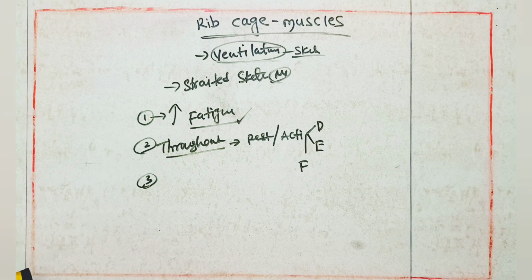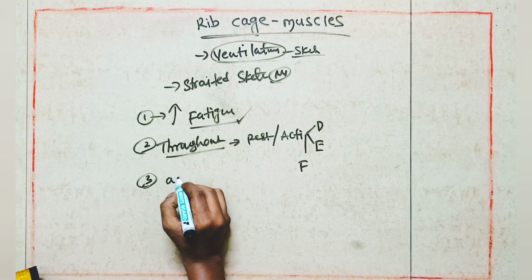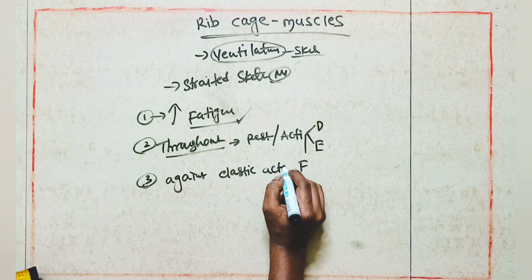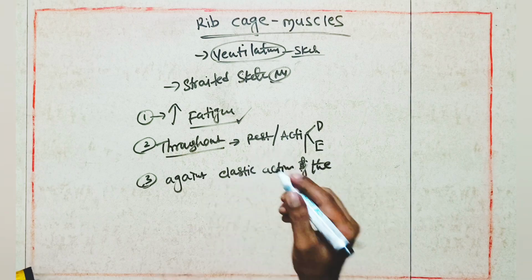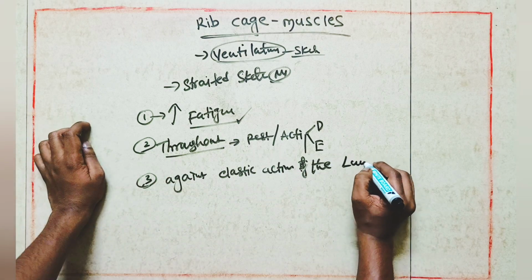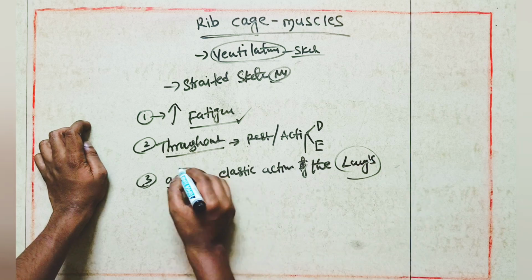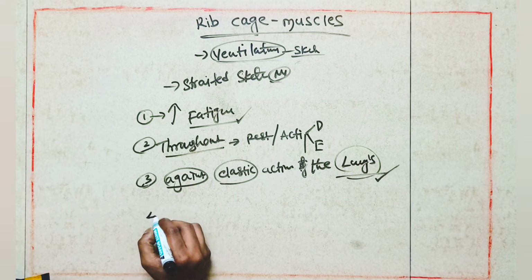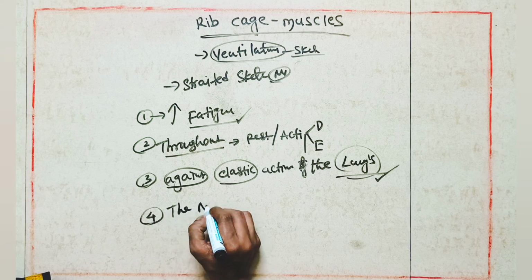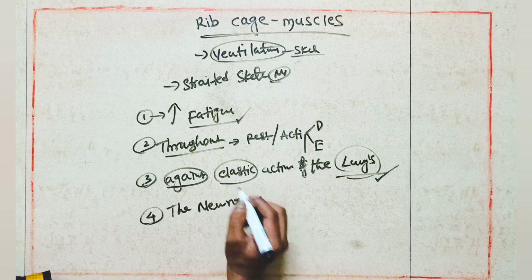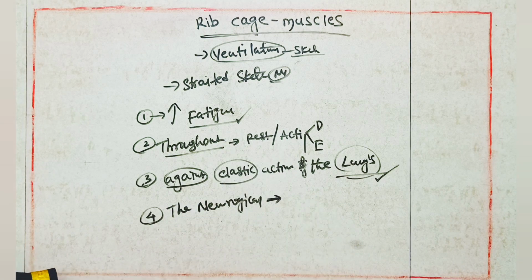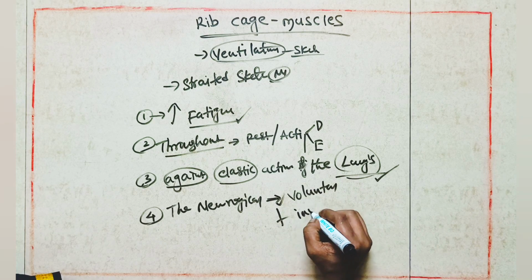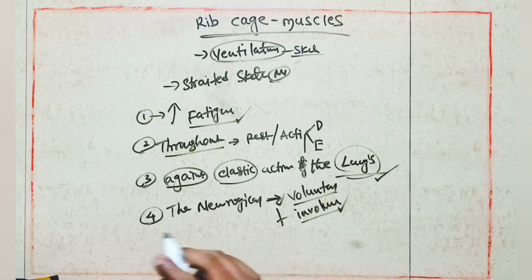And third point, these muscles will work against the elastic property or function of the lungs. So these muscles are going to act against the elastic property of the lungs in the human body. And one more, the neurological control of these ventilatory muscles is both voluntary and involuntary. Voluntary and involuntary both will happen.